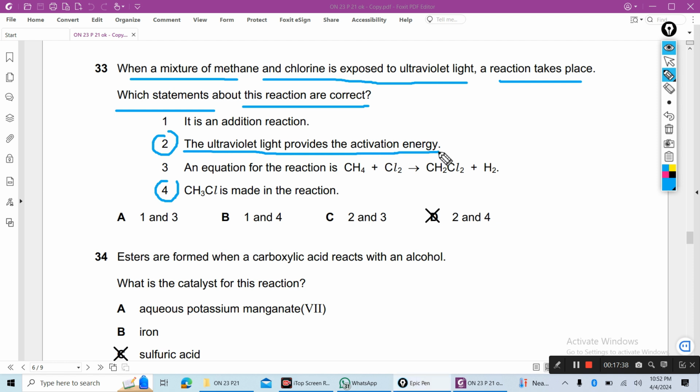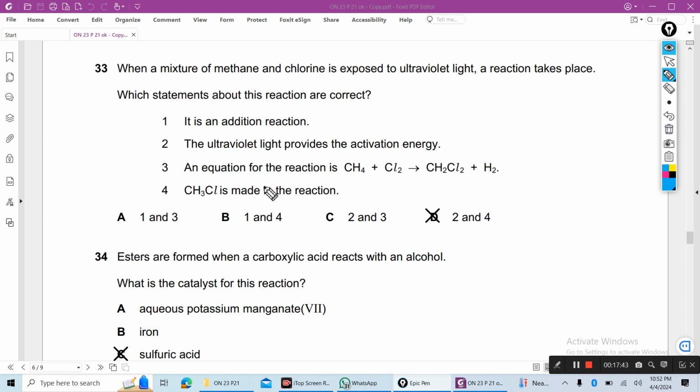So 2 is correct. And 4, methyl chloride or chloromethane is made in this reaction. Yes, when methane reacts with chlorine, one hydrogen is replaced by chlorine, and chloromethane or methyl chloride plus hydrogen chloride is formed.